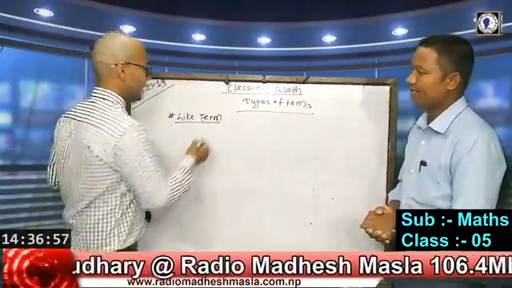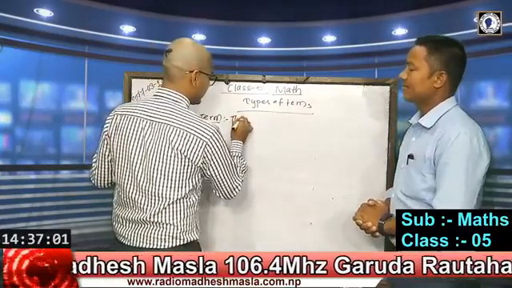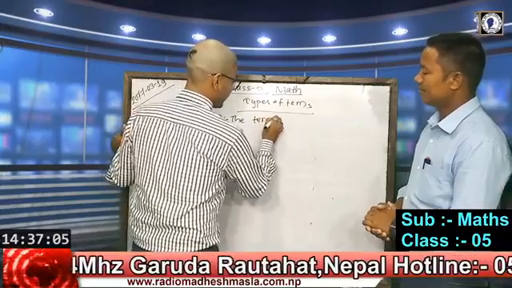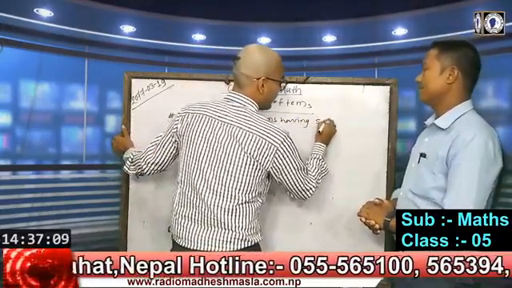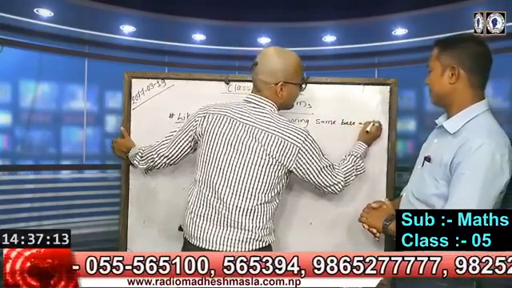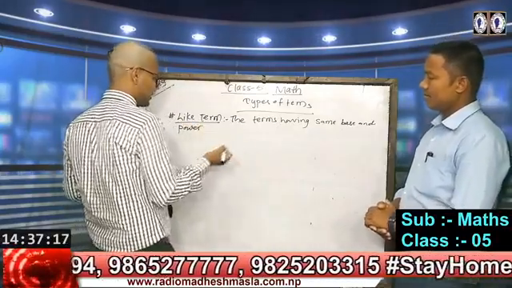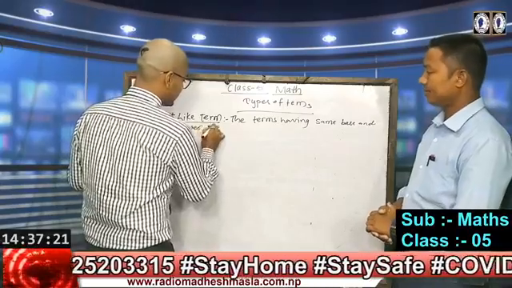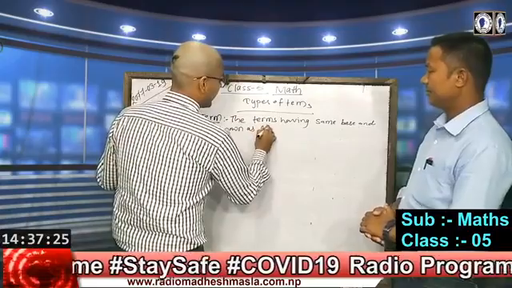In this way we can say that if the terms have the same base and power, and as you know, power means index, power is known as, like fraction.